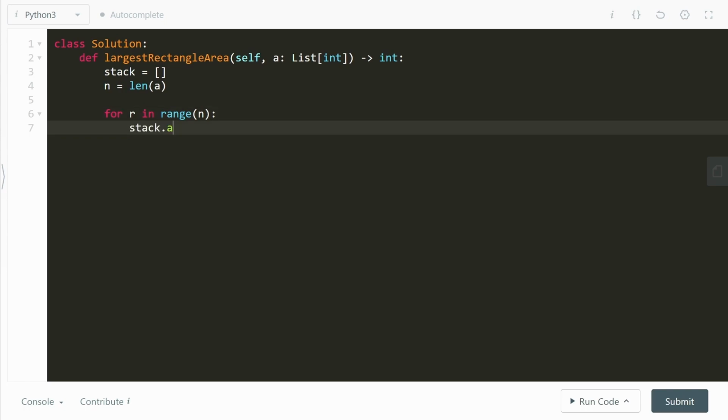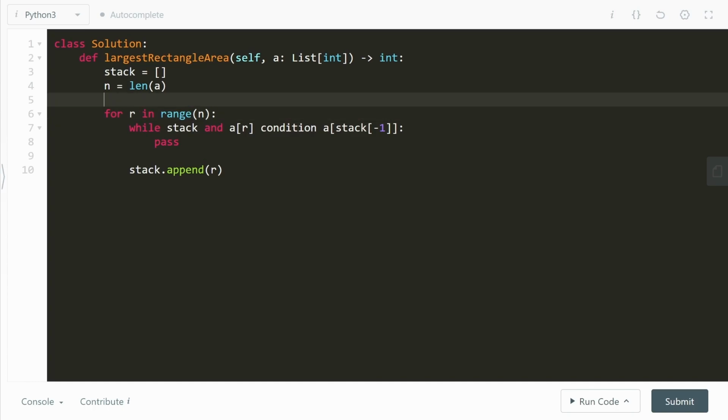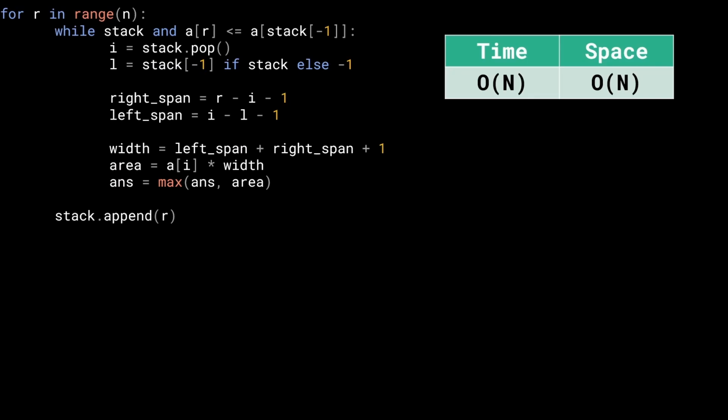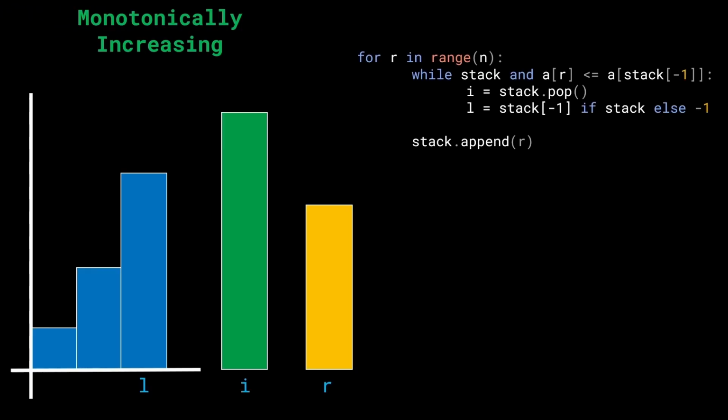Okay, so for every single element, I want to give it a chance to exist inside of the stack. But before that, we'll also check while the stack exists and the A of this current value is following some condition with the A of stack top. All right. We'll do pass over here. Now, what is this condition going to be? What is the kind of stack we want to have? We want to have a monotonically increasing kind of stack. Again, look at the previous ones. We have a monotonically increasing kind of stack.